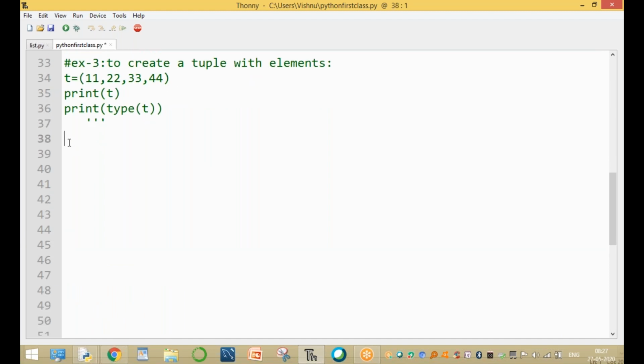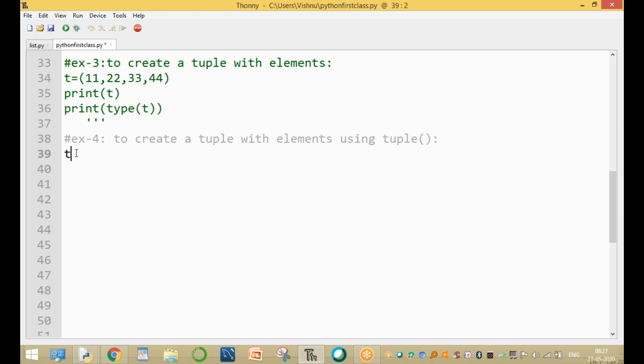Now the fourth example, example 4: to create a tuple with elements using the tuple function. How to create it, sir?